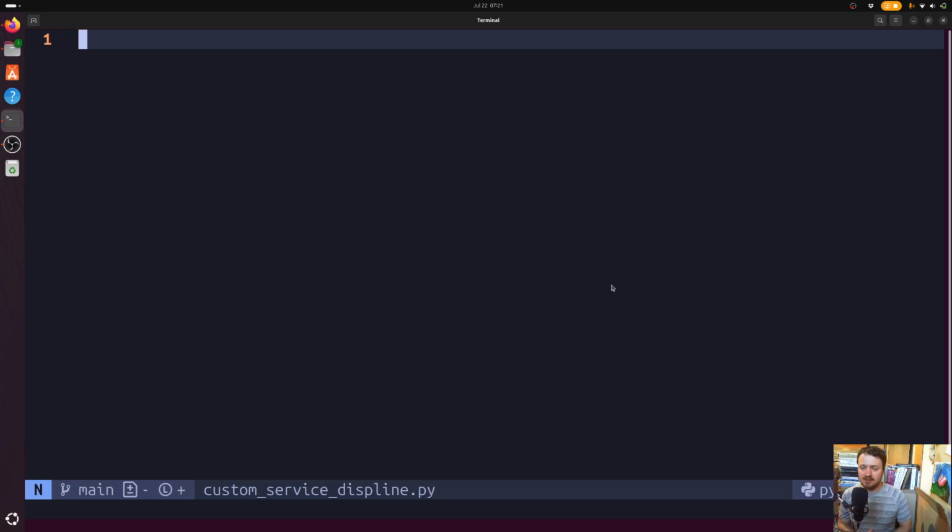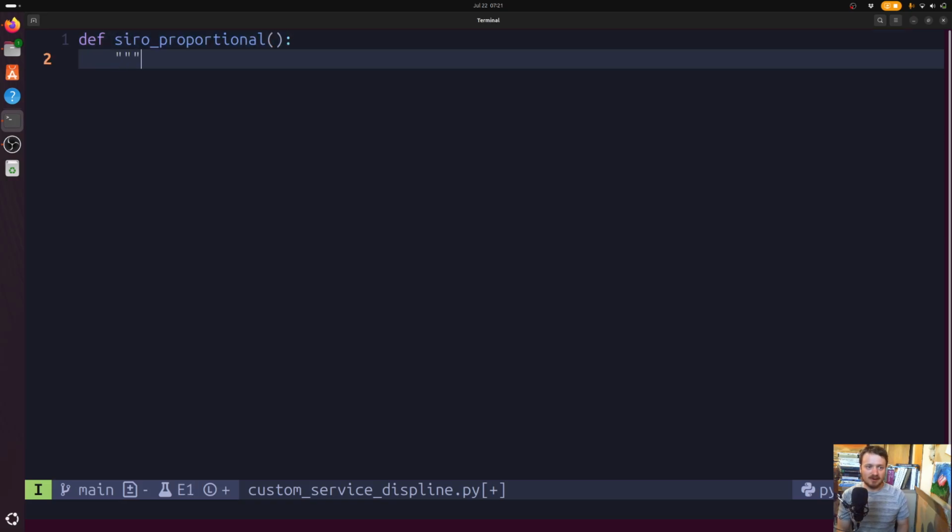And so I want to show you a simple example from the documentation. But the thing I really want to emphasize is that this is where you get a lot of freedom to write your own for the particular business problem that you're trying to solve. So we'll start off by writing a Python function. And here the example in the documentation is SIRO proportional. And we'll add some arguments in a moment. But let's just describe what this thing is supposed to be.